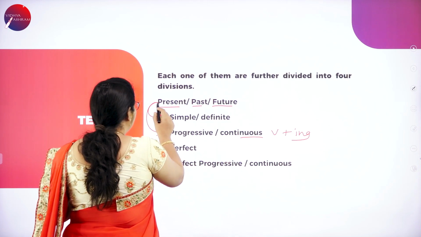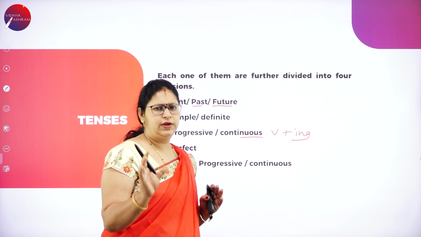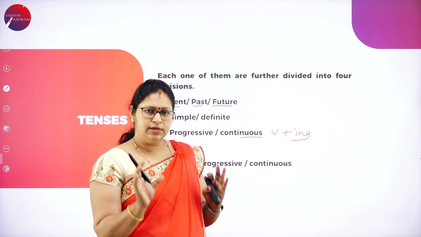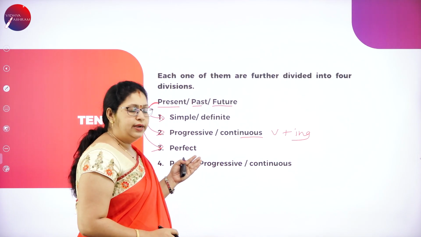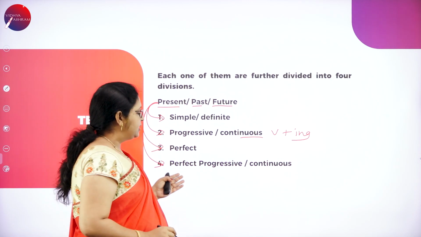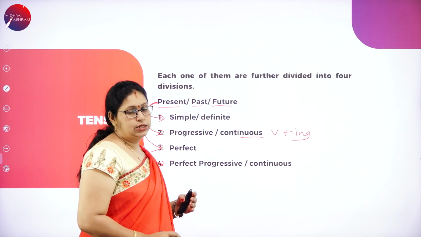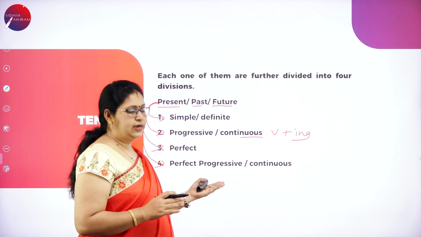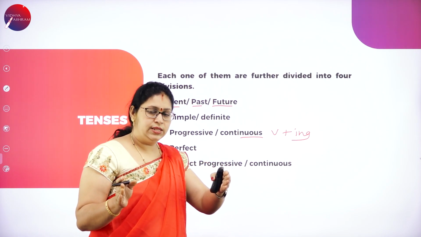Next comes the present perfect, meaning perfectly it happened in that time. So that is called present perfect. And the fourth one is present perfect progressive or present perfect continuous. In these kinds of sentences we describe from when to when an action happened.